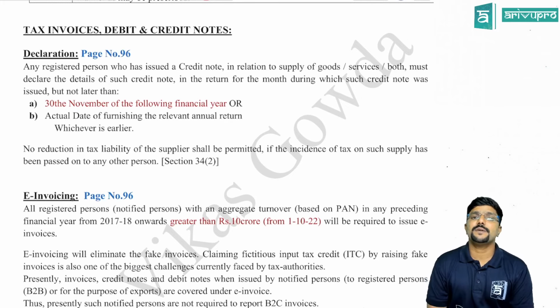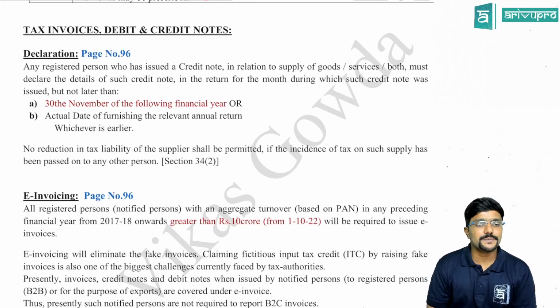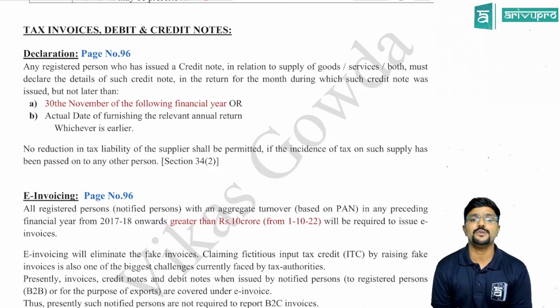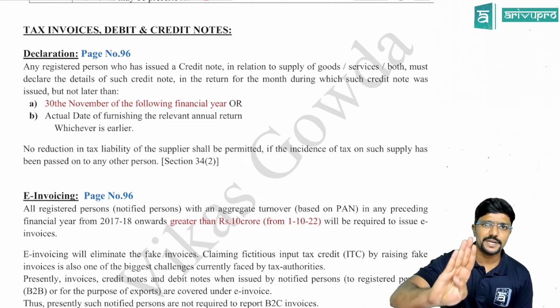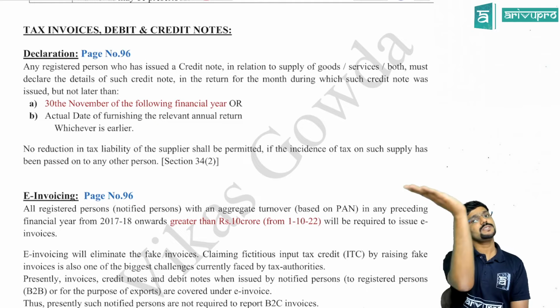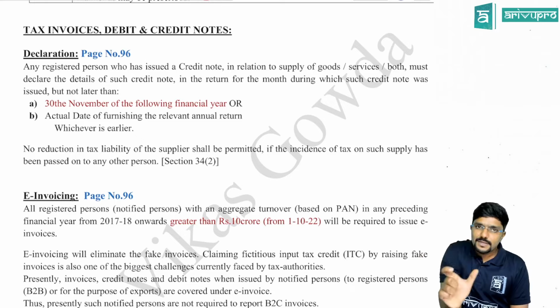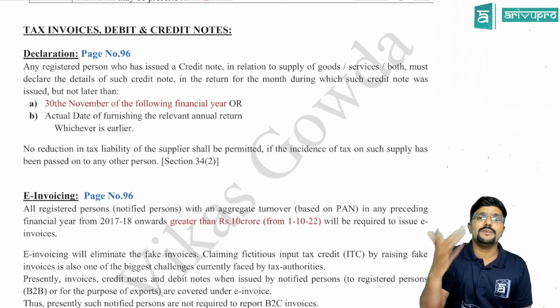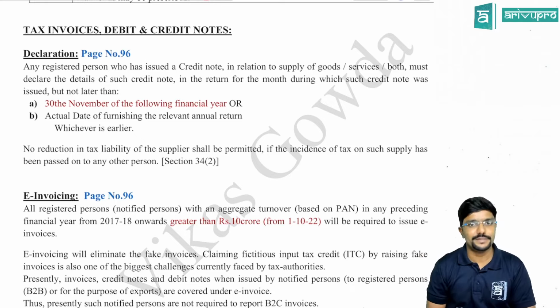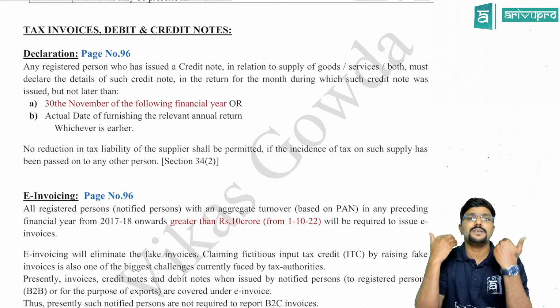Declaration. This is with respect to credit note, page number 96. Any registered person who has issued a credit note in relation to supply of goods or services or both must declare the details of such credit note in the return for the month during which such credit note was issued. So in whichever month you issue a credit note with respect to the supply which has already happened, you have to give the details in your GSTR 1. But they are also giving some extended time.